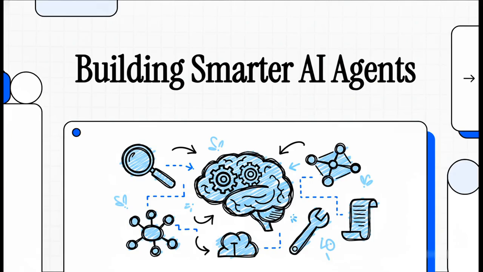So what if an AI could do more than just understand what you're asking? What if it could seamlessly pull together hundreds of different tools to actually get the job done? Well, that's the future we're diving into today, and it's a massive leap forward for building truly smart AI agents.